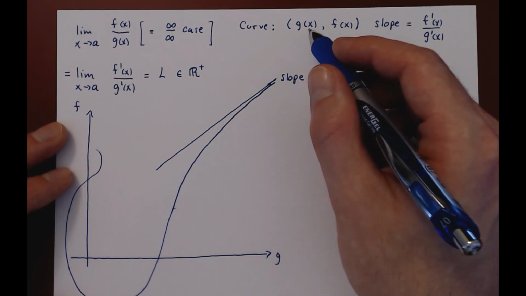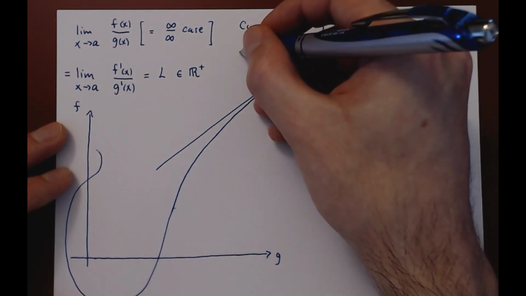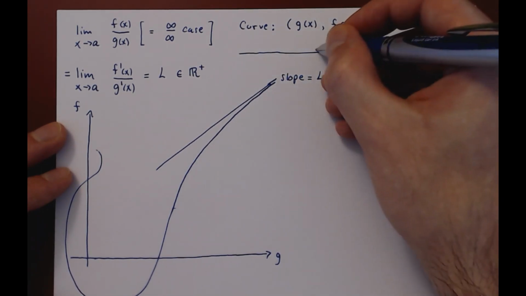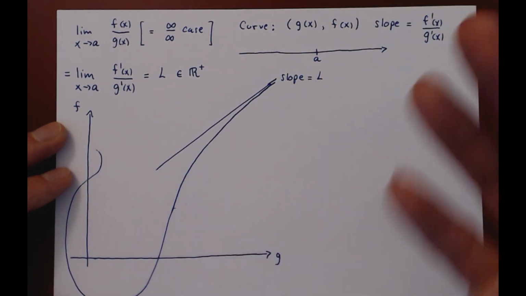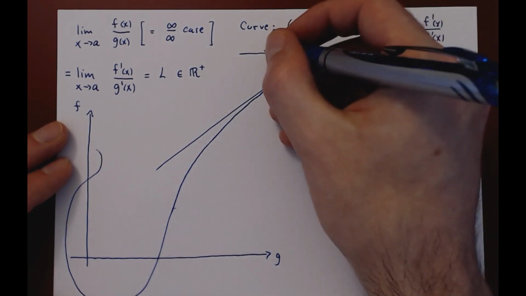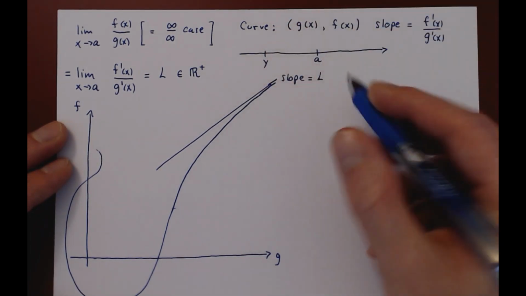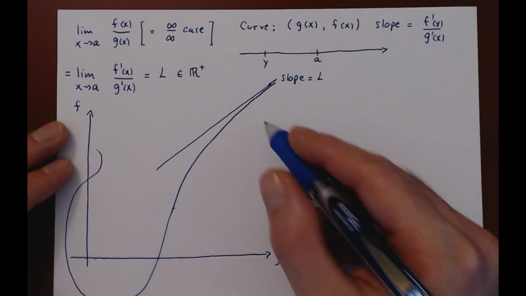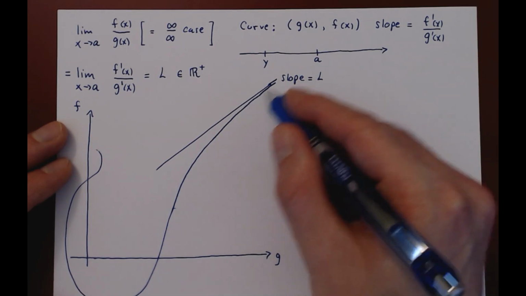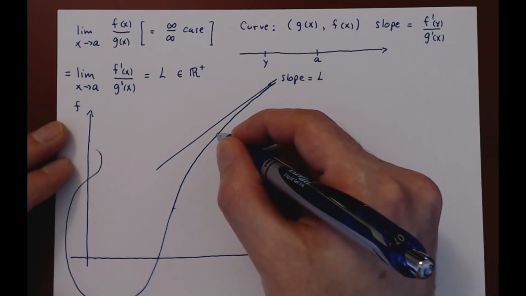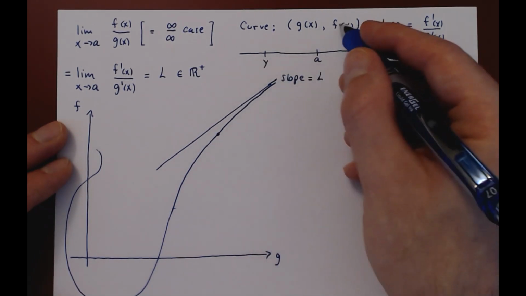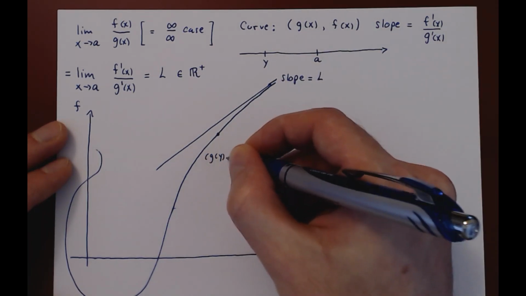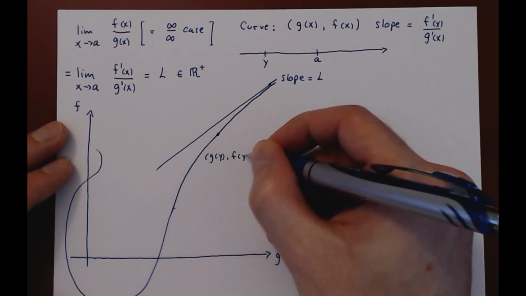Again, let me emphasize that we are considering the behavior of the curve near a, where a is some number. So let's take a point close to a, say y, and say y is close but not that close to a, so it's not yet super close to being a straight line. Let's put the point here given by g of y, f of y. This is our first point on the curve.